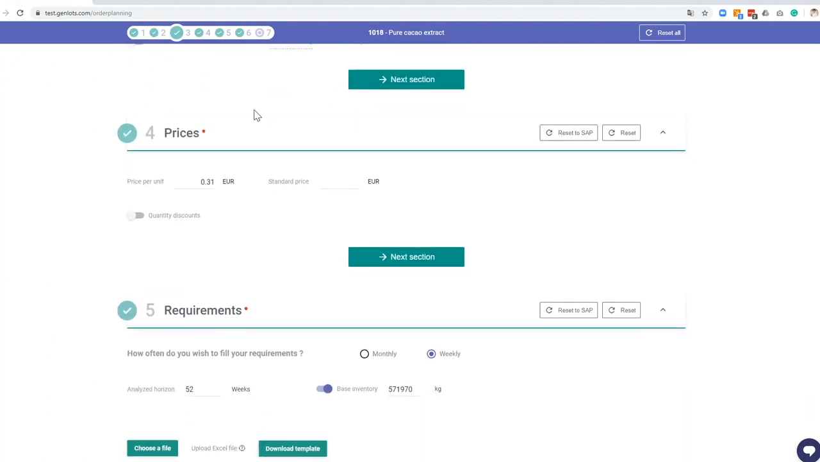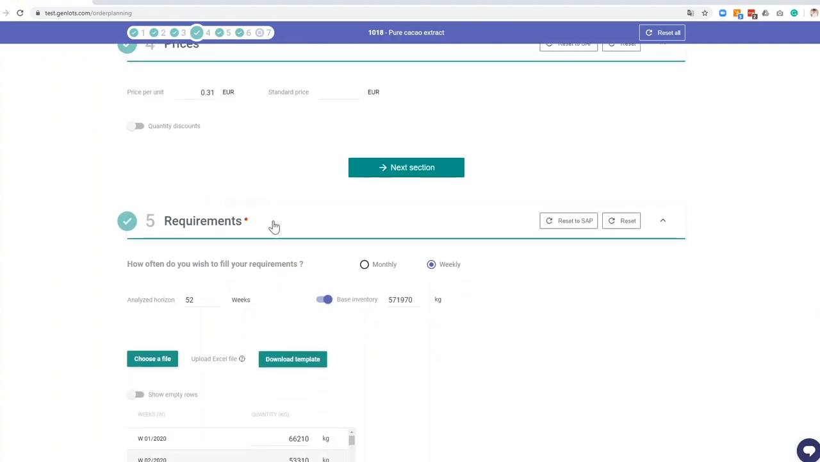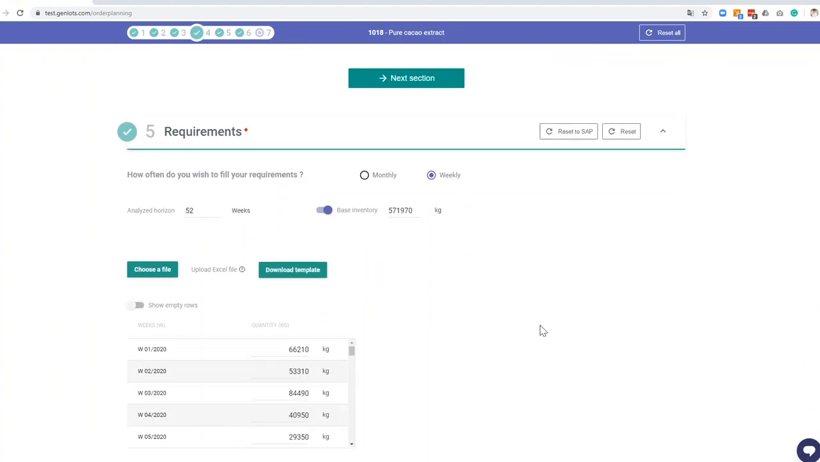We have here in section 4 the prices. Price per kilogram. Quantity discounts are possible as well. We have the requirements, which means that we have weekly requirements for our pure cacao extract. So in week 1 of 2020, we need 66,000 kilograms. In week 2 of 2020, we need 53,000 kilograms. And we have the inventory at the beginning of the year, which is over half a ton of pure cacao extract.